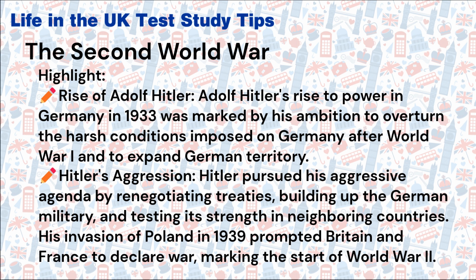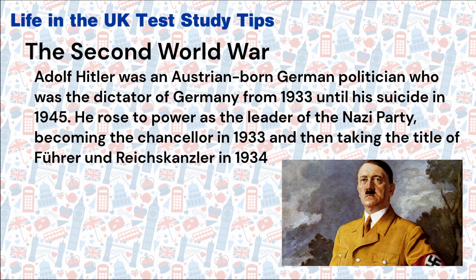Adolf Hitler was an Austrian-born German politician who was the dictator of Germany from 1933 until his suicide in 1945. He rose to power as the leader of the Nazi Party, becoming the Chancellor in 1933 and then taking the title of Führer und Reichskanzler in 1934.